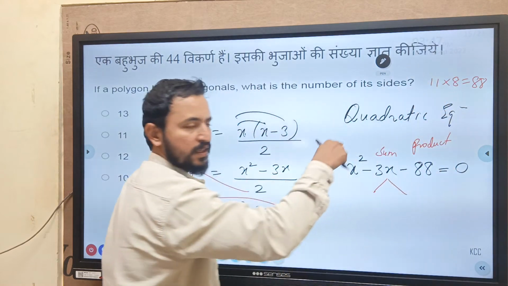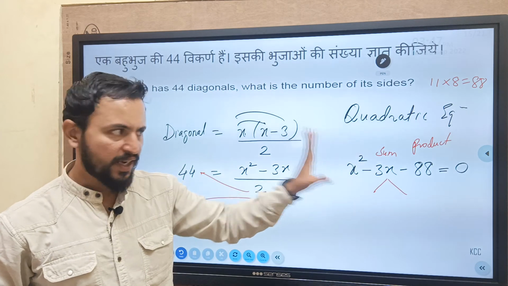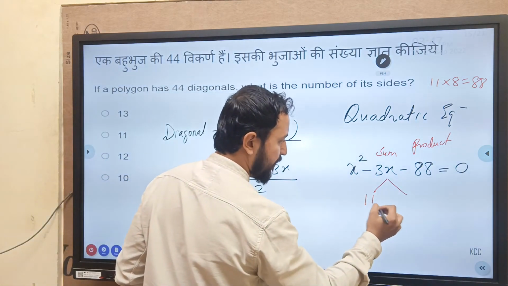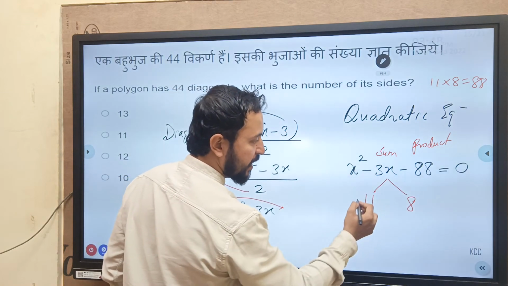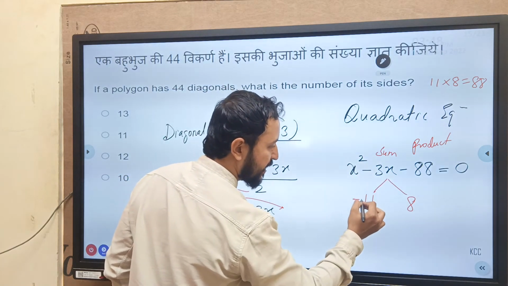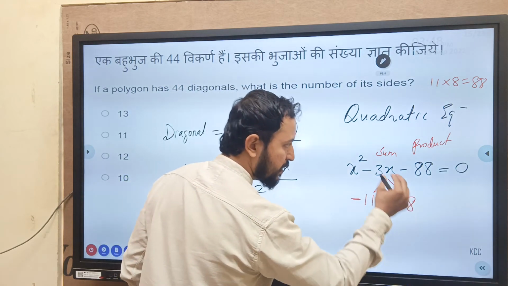Whether sum or difference, not necessarily sum, it can be difference also. क्या 11 minus 8 3 आ रहा है? हाँ आता है. तो we'll write 11 and 8. 11 8s are 88, but I want minus sign. How will we get minus sign? Write minus, write it plus here. Minus 11 plus 8 is minus 3.